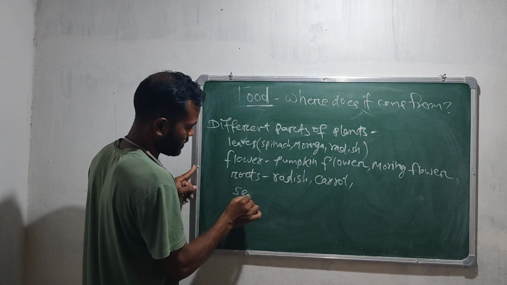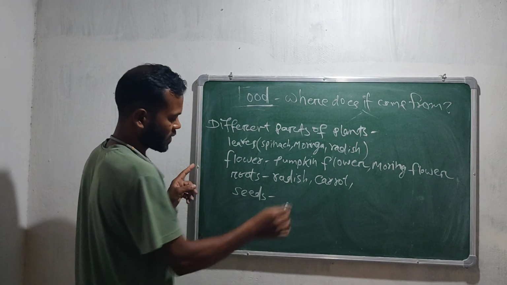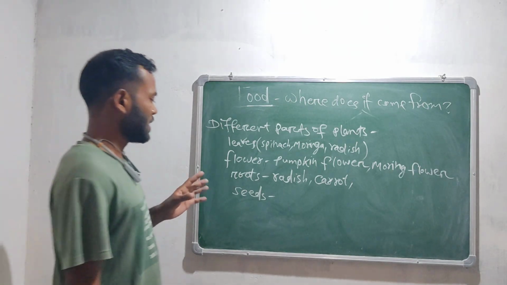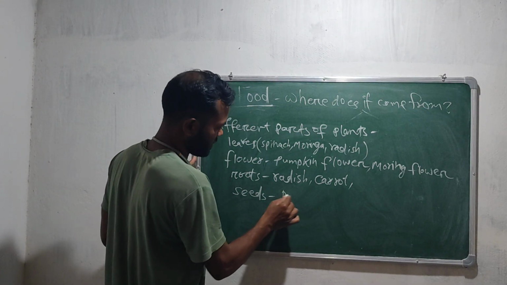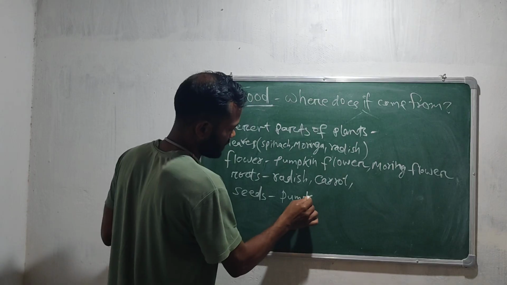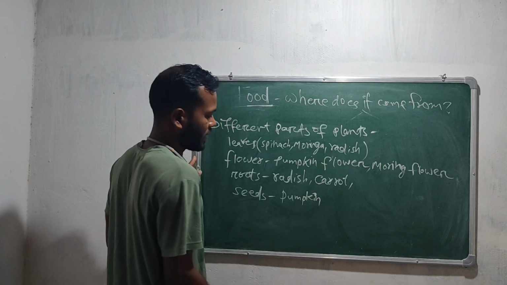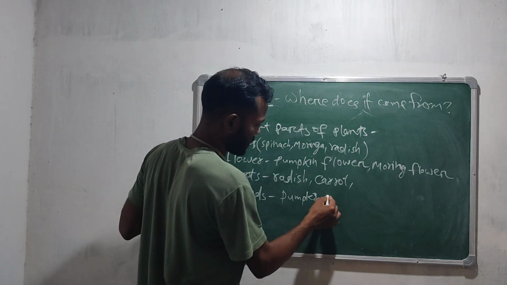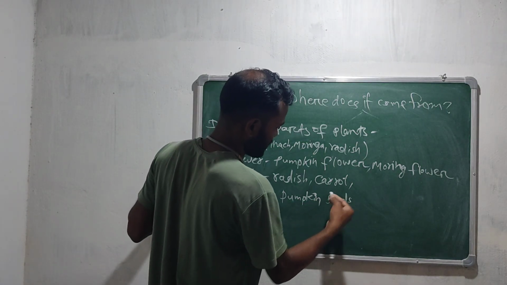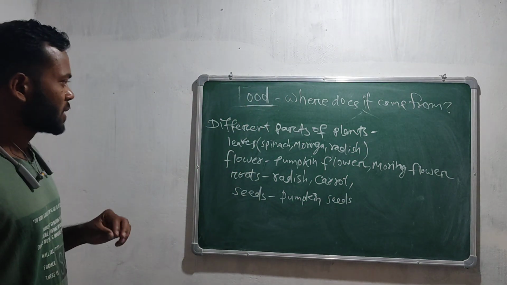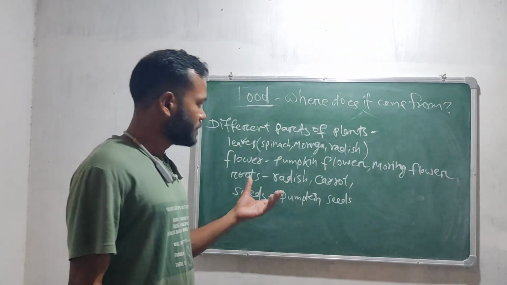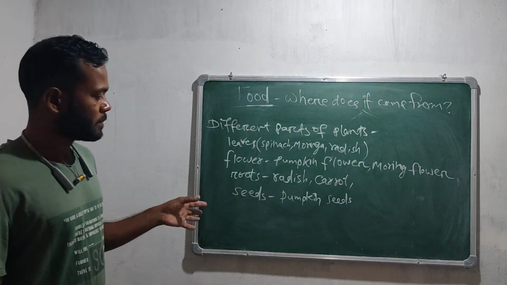And seeds also. Which seeds are we eating? Let's consider pumpkin seeds. It is said that pumpkin seed is very proteinaceous, and it tastes good also. So these are the different parts of the plant that are used as food by us.